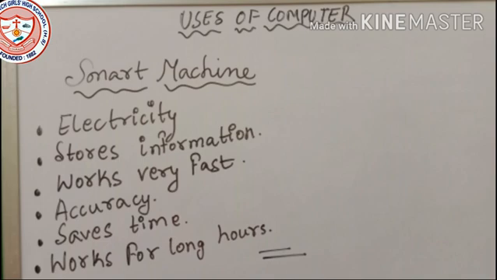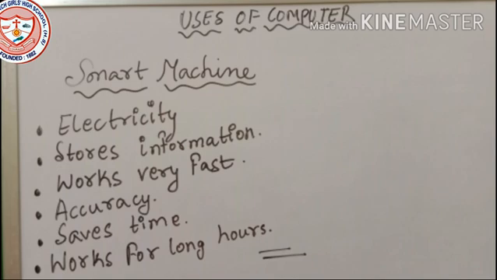So a computer is called a smart machine because it needs electricity to work. It works very fast. It stores a lot of information. It maintains accuracy. It saves our time. It works for long hours.